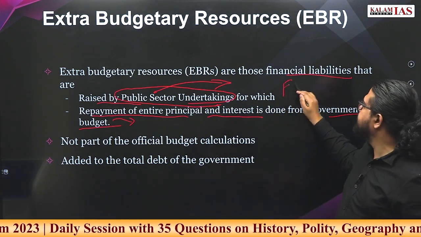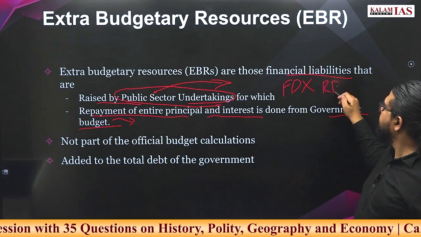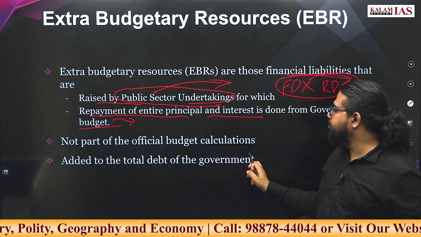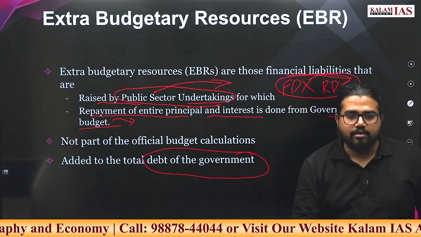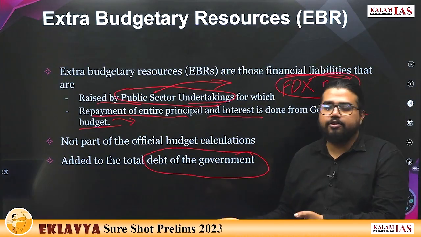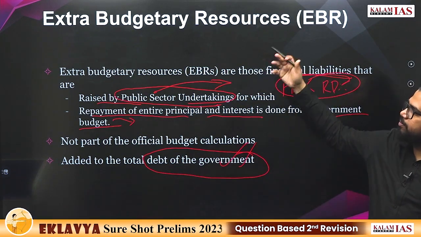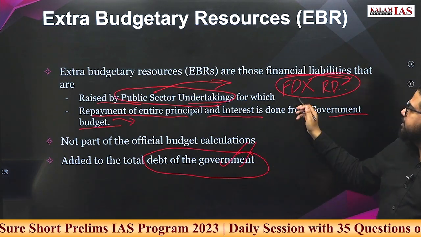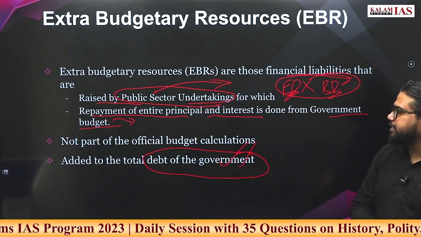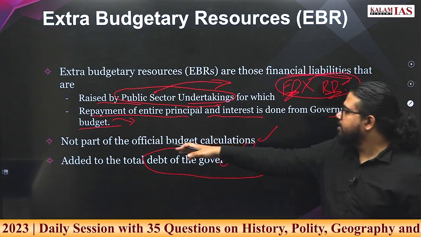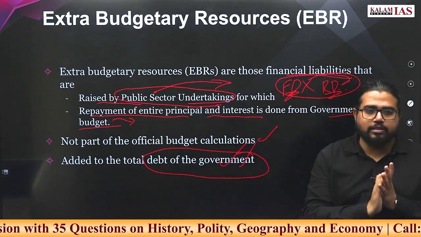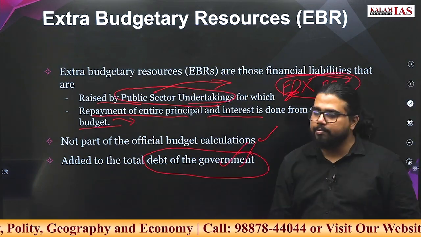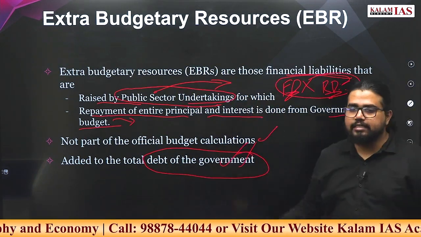So fiscal deficit, revenue deficit, here this will not reflect. But in the total debt of the government, this will definitely be added. If you compile the total debt of the government, the extra budgetary borrowings or off budget borrowings all will be a part of it. Only difference is that in that year's fiscal deficit or revenue deficit this will not be added. It will not be part of official budget calculations for that year. But its interest as well as principal will be paid from government budget expenditures itself.